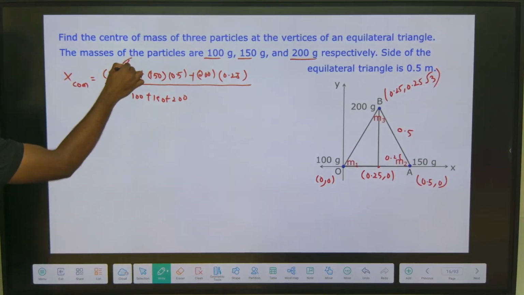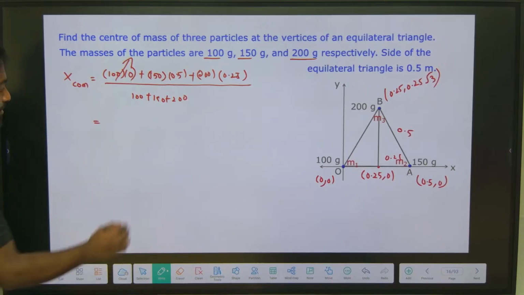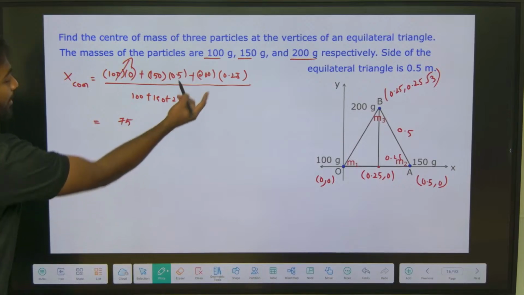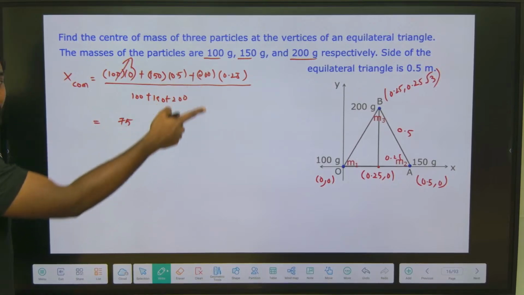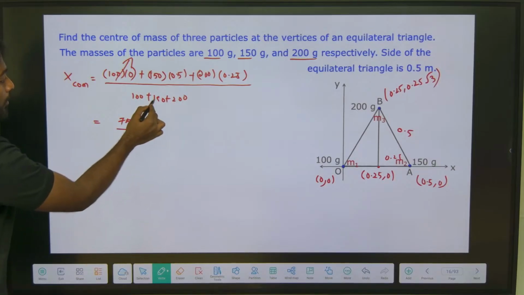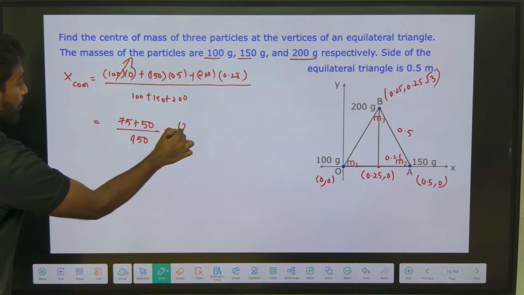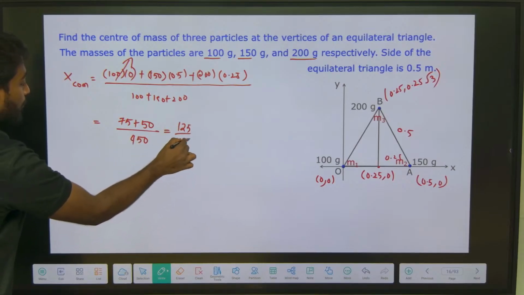So this one will get cancelled off, and this is 15 into 5. 15 5s are 30, 60 and 75. 75, and these two zeros will go off, that point will go off, and this is plus 50 divided by 200, 350, 450. So it is 125 divided by 450.